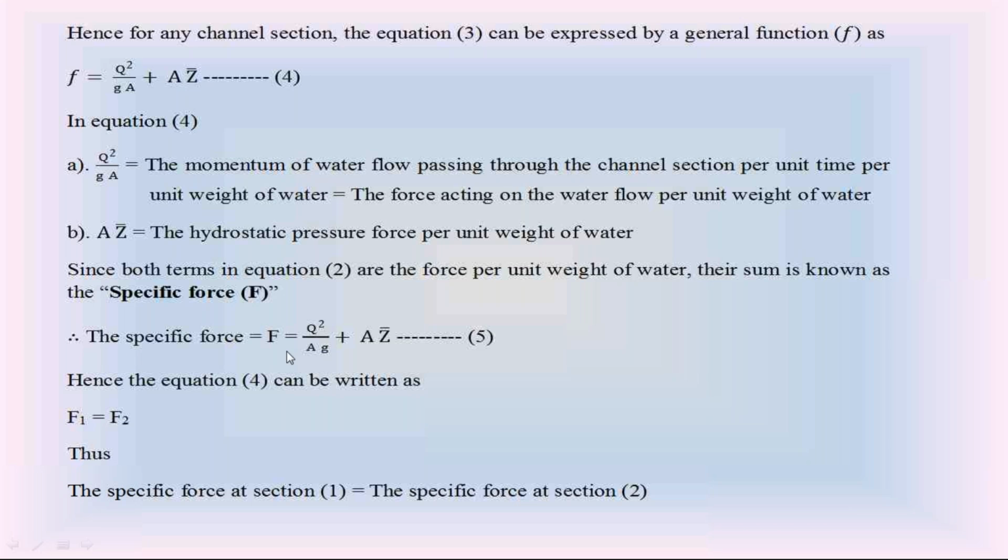We got this equation 5 by using Newton's second law of motion. So please recollect how we got that equation 5. First we apply Newton's second law for the open channel water flow between section 1 and section 2.